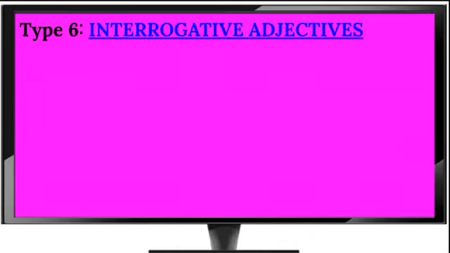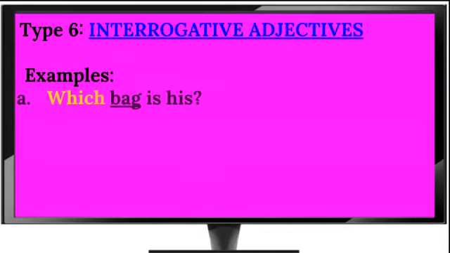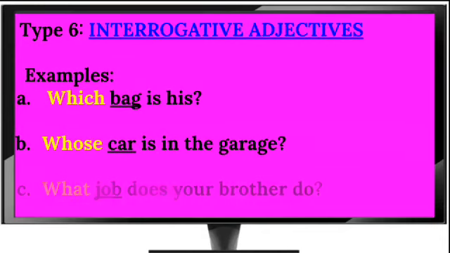Now let's see them used in sentences. An interrogative being our sixth type of adjective. Which bag is his? Whose car is in the garage? And what job does your brother do? So here we have our interrogative adjectives used to ask questions. Those words: which, whose, and what.